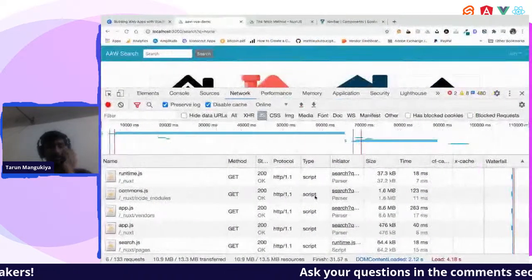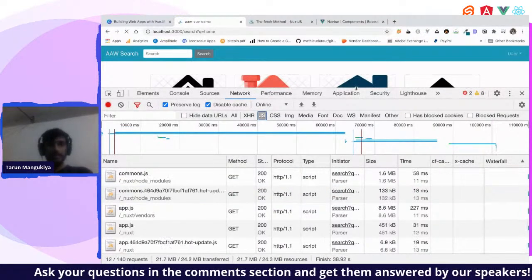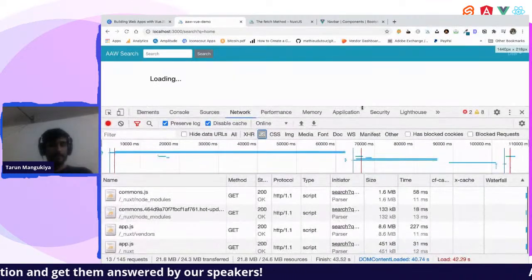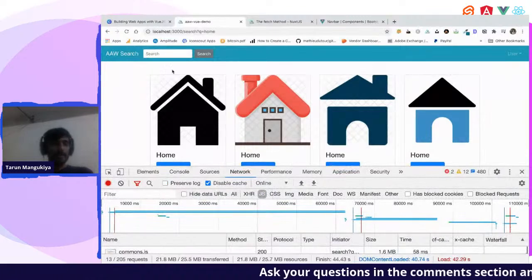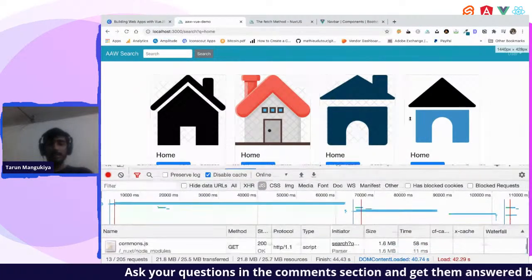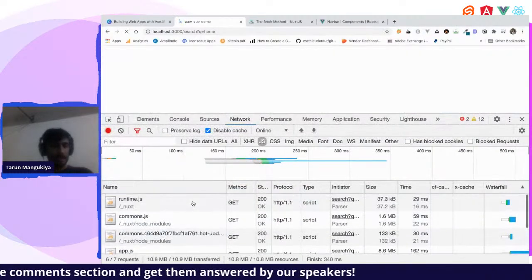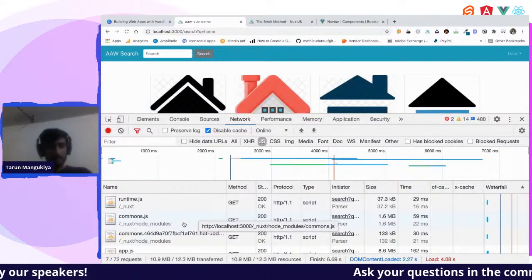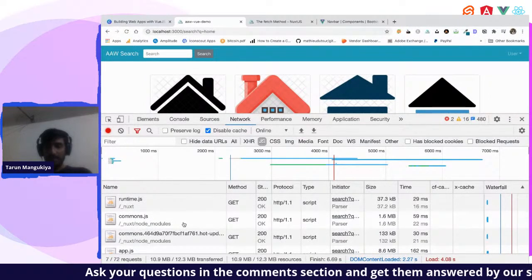Yeah, this is fine. Hope this works. Let us see if the Axios call is happening. Yeah, it's happening. Let us see what our initial bundle size was. Commons was 1.6 MB, and let us see if it has decreased. Okay, it has not decreased. Maybe Axios is too small to do that.